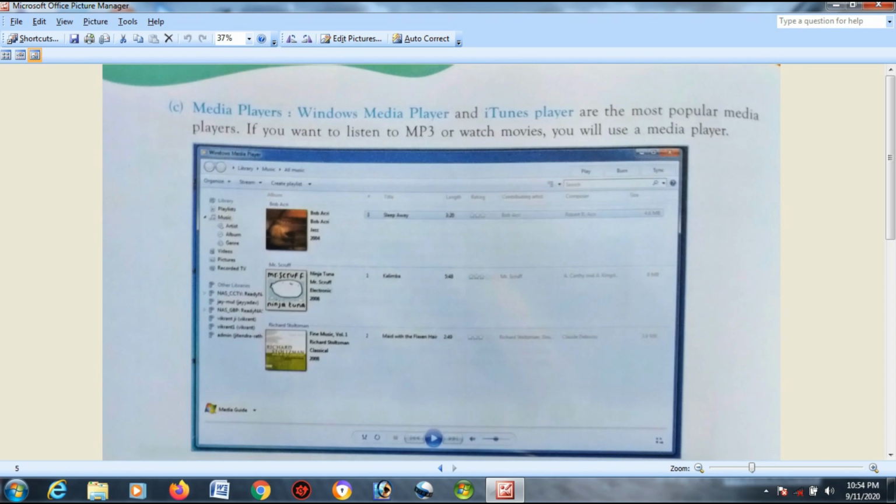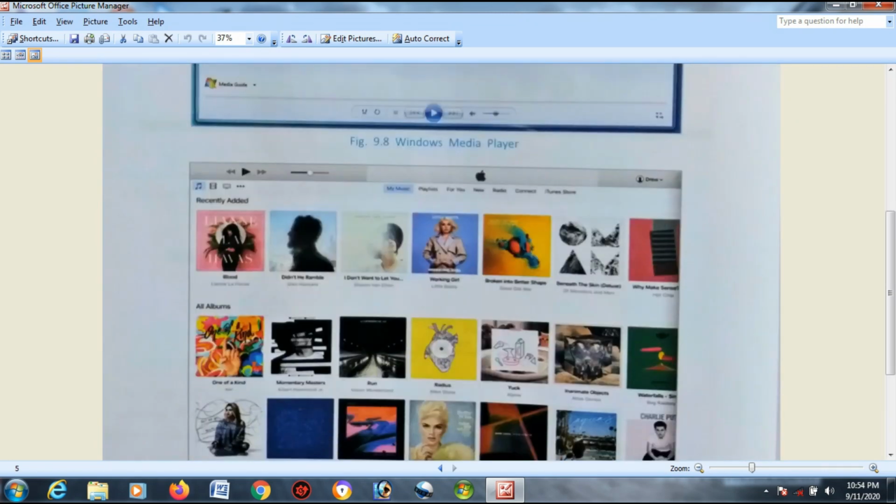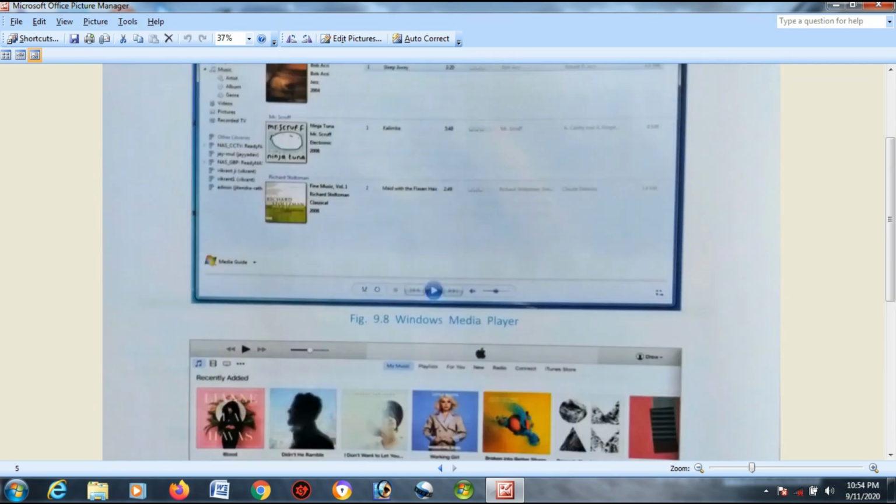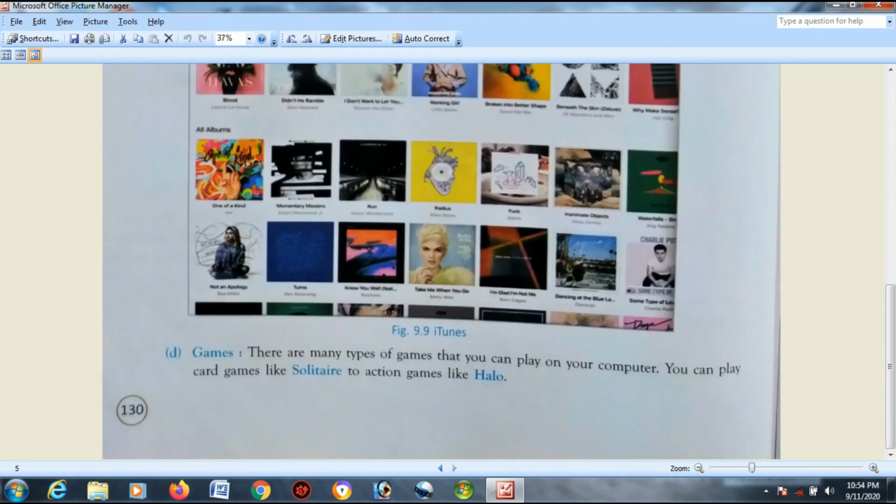Media files are either audio files or video files or both audio and video files. Okay. Windows Media Player is an example of built-in software which is pre-built in Windows 7, Windows 8, Windows 10. Definitely you will find Windows Media Player, which is pre-built software.